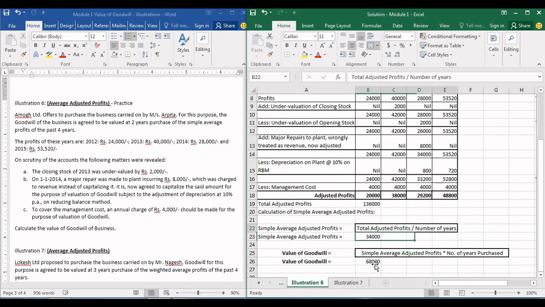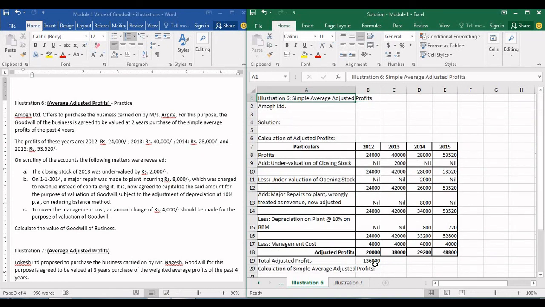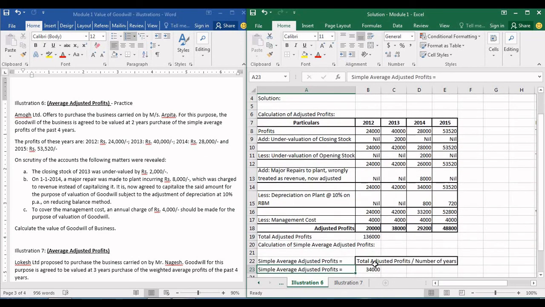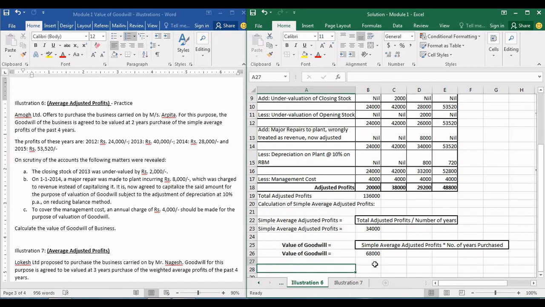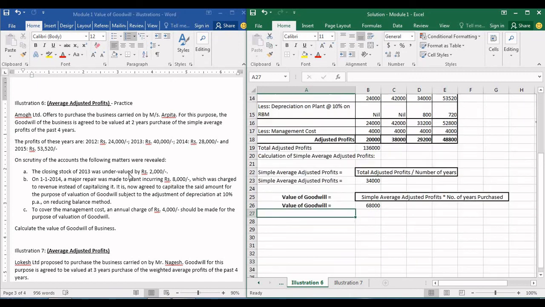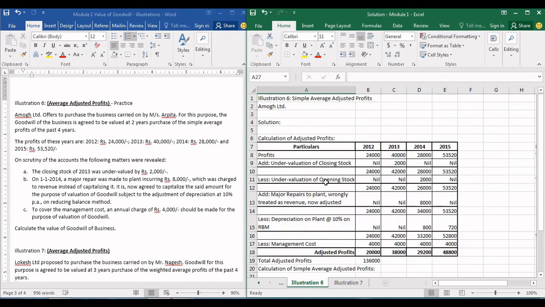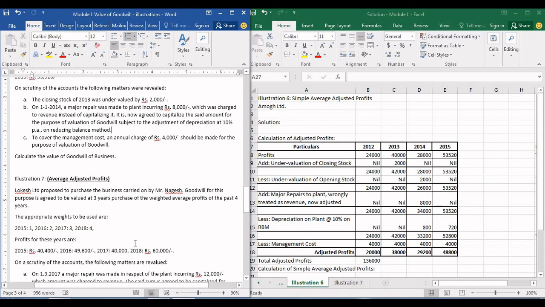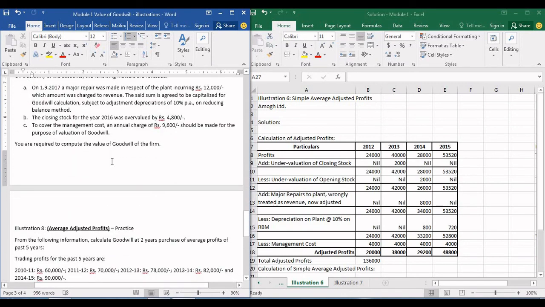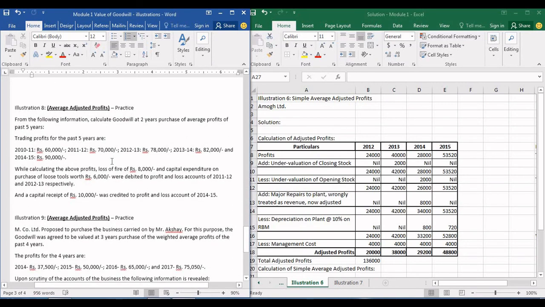Okay. I just hope guys you have understood this. Okay. We will solve one more problem. That will be on weighted average profits. I will be giving you one problem for you to practice at home. I'll just read that problem out for you. You guys have to make a note of that problem. That is illustration number 8.